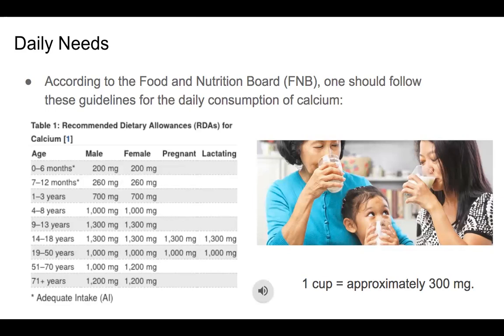Those who are 9 to 13 years old should consume 1,300 milligrams daily. Those who are 14 to 18 years old should consume 1,300 milligrams daily. Those who are 19 to 50 should consume 1,000 milligrams daily. And males who are between the ages of 51 to 70 should consume 1,000 milligrams daily, while females of the same age group should consume 1,200 milligrams daily. And lastly, those who are 71 years or older should consume 1,200 milligrams daily.